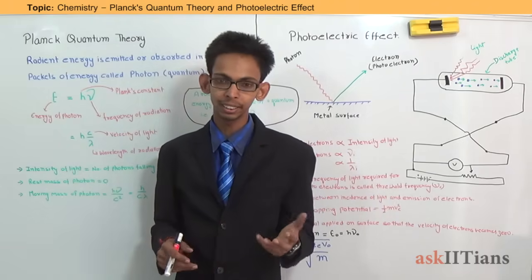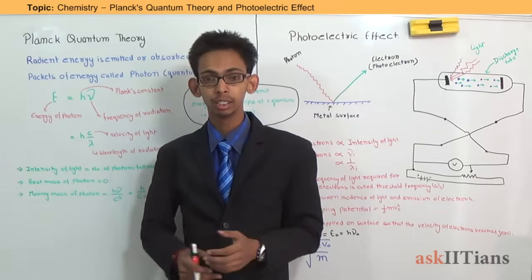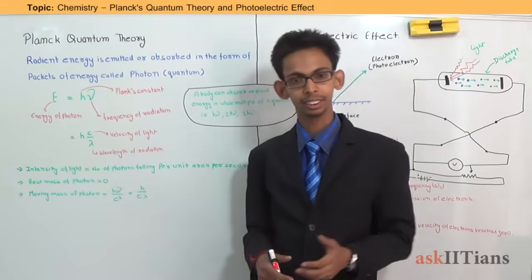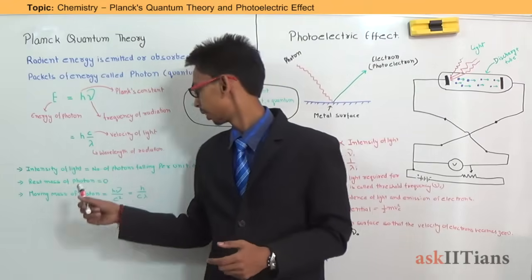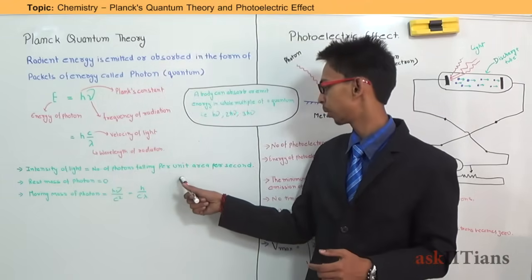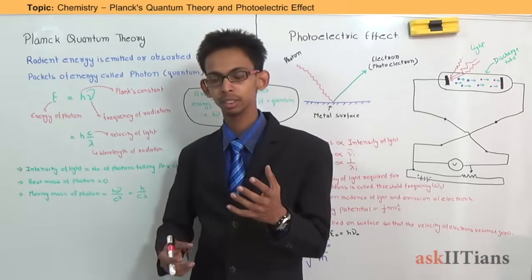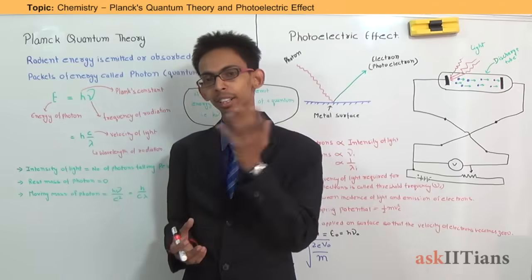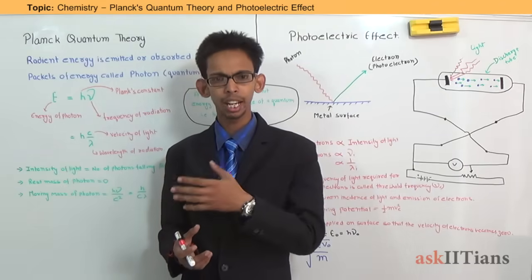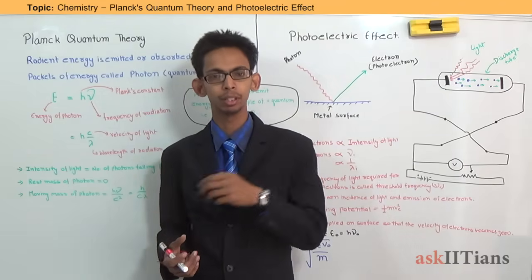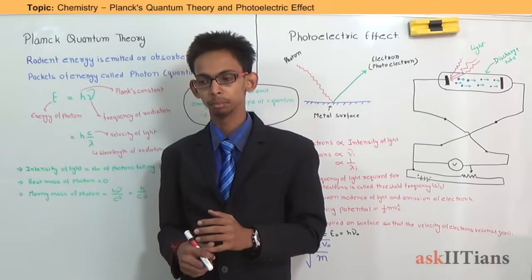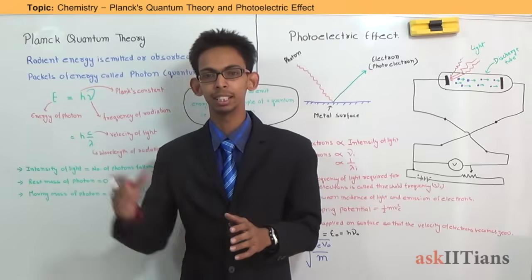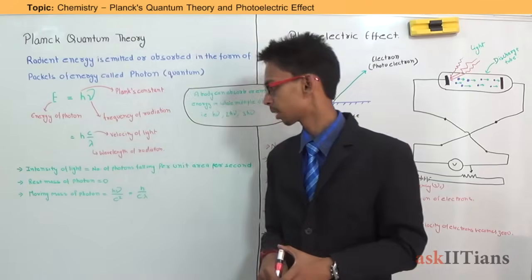Another thing is intensity. Intensity must also depend on these photons, and actually the intensity of light is the number of photons falling per unit area per second. Intensity totally depends on the number of photons traveling per unit time, or passing through a particular place per unit time. The greater the number of photons falling on a surface per unit time, the greater will be the intensity of light.